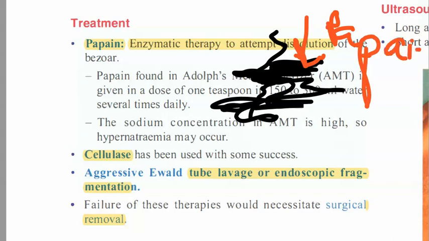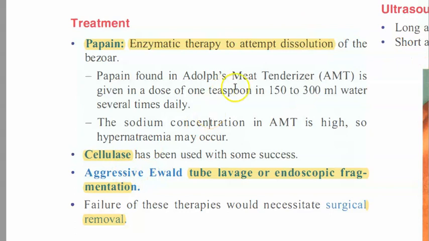Papain is the enzyme which will dissolve this hair. This is enzyme therapy. So papain, where do you find it? In Adolph's Meat Tenderizer. They will use this, looks like. So papain they are taking and giving it with water.